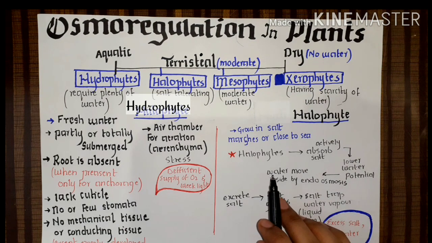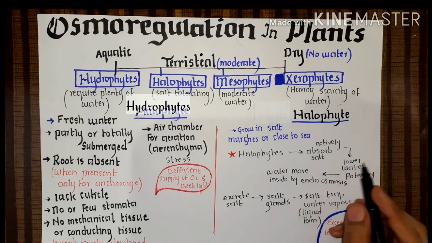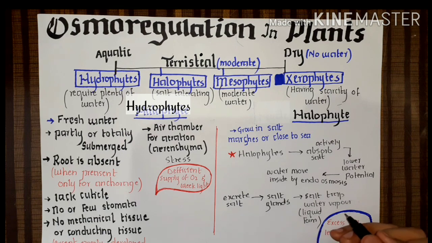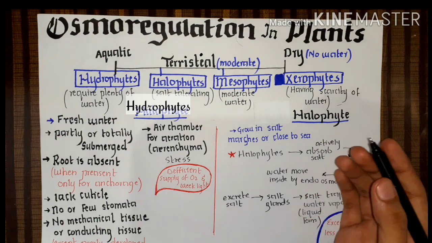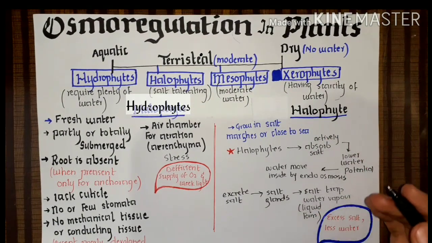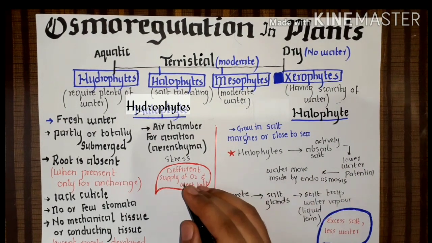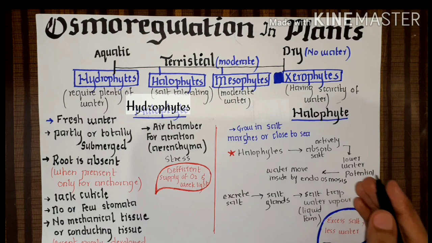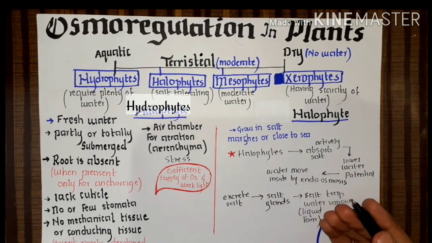Halophytes actively absorb salts at the root side, and when they absorb salt inside the root, the water potential becomes less, and automatically the water potential in the outside environment is more. So water moves from the higher water potential to the lower water potential. In this way, water moves from outside to inside through endosmosis, and the plant gets its water.